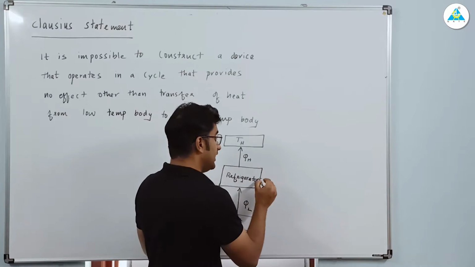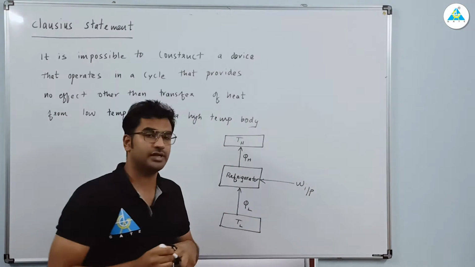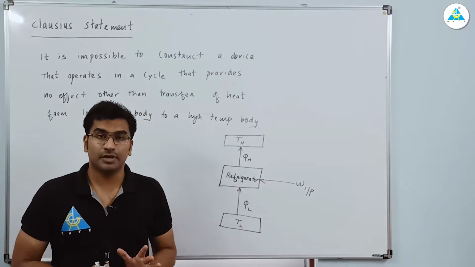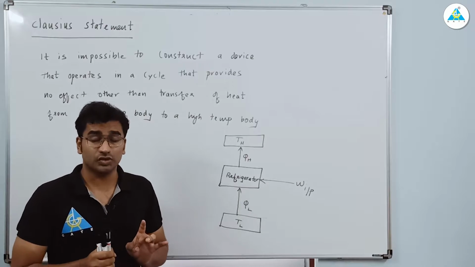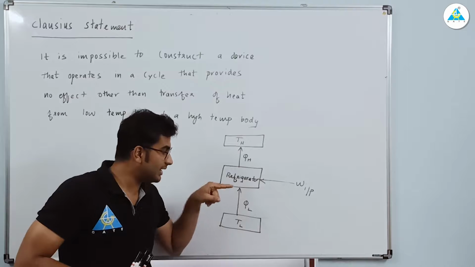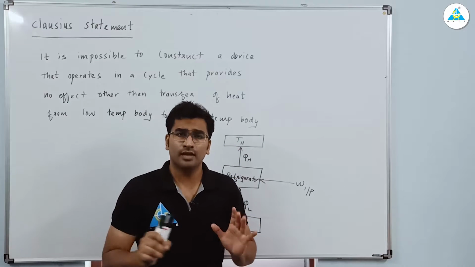So a refrigerator needs what? Work input. So we are giving work input to the refrigerator so that it can take heat from low temperature body to high temperature body. So the meaning of this Clausius statement is very simple: without this work input we can never take heat from low temperature body to high temperature body. This is a simple thing, right?